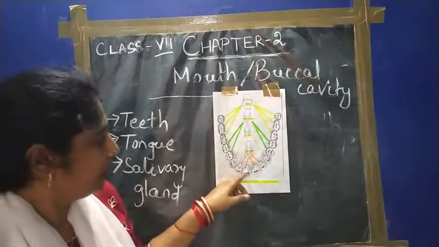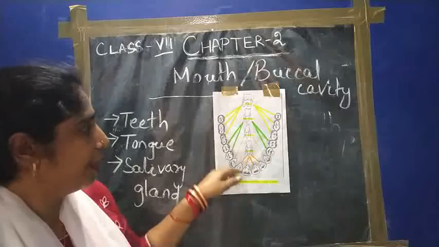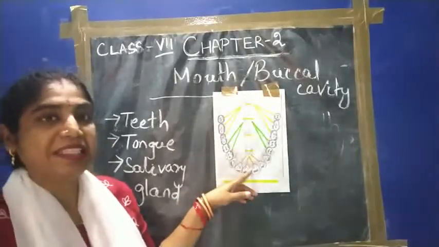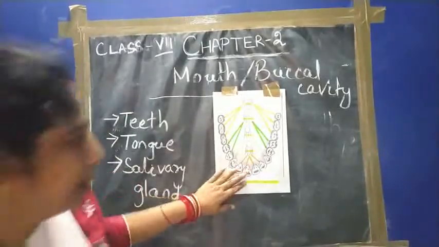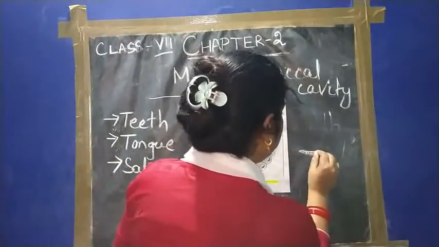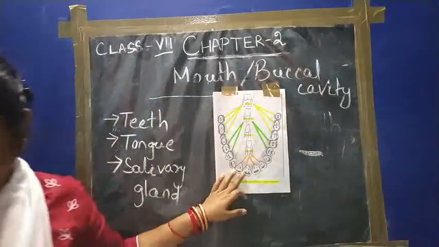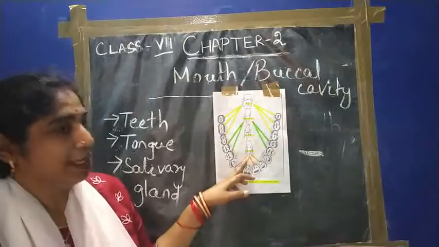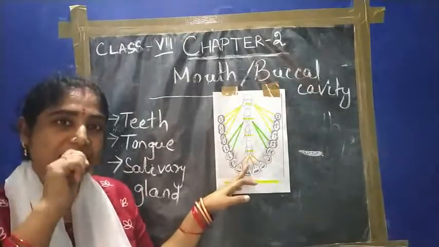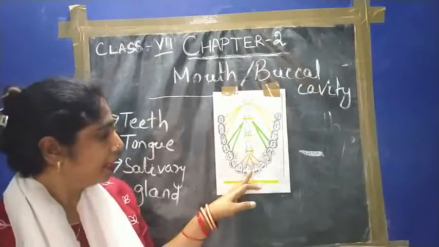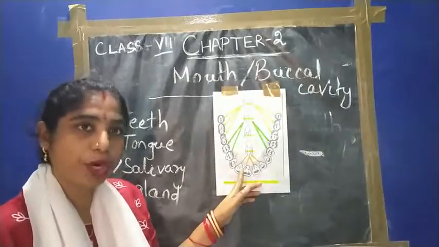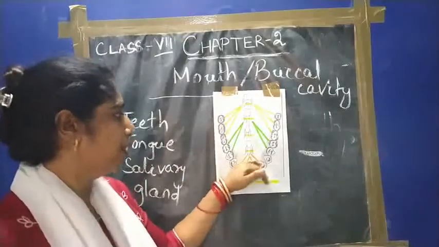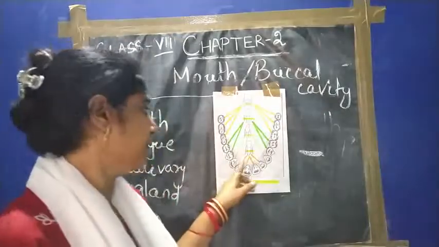First come to the teeth which are in front, four teeth which are called the incisors. Their number is 4 and their shape is chisel shape. That means they are at the front, with a small structure like this. This shape is called a chisel shape. What is its function? This helps in cutting and biting the food. In each jaw their number is 4, and in both the jaws their number is 8. This is all about the first 4 teeth, the incisors.